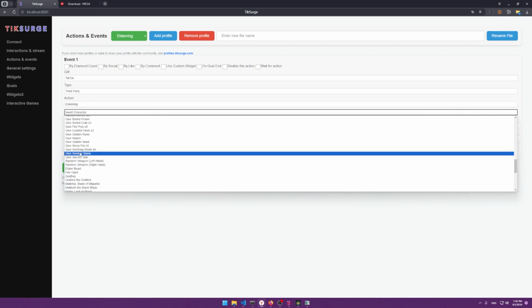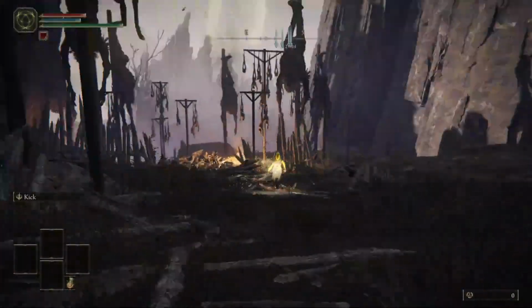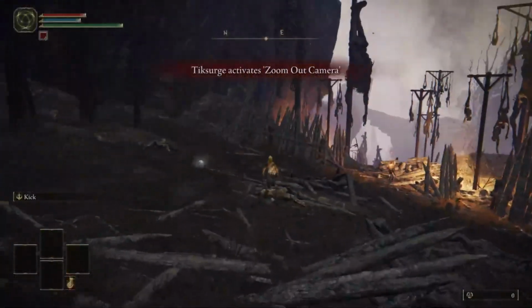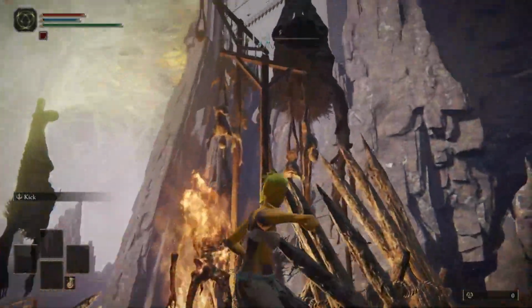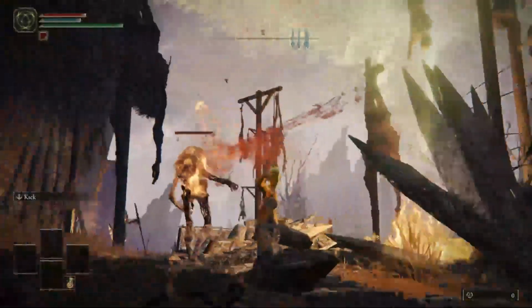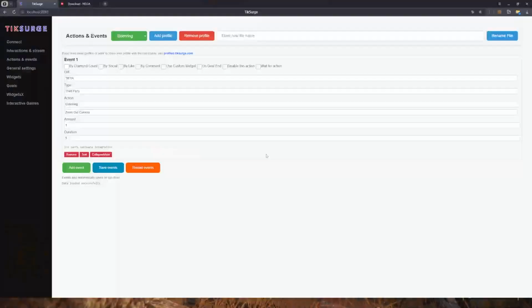Let's say zoom out camera. There you go. All integrations work. I don't know how to kill the guy, but whatever. There you go. So all the integrations work with Tiksurge.